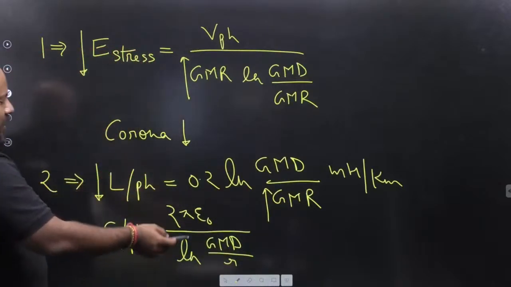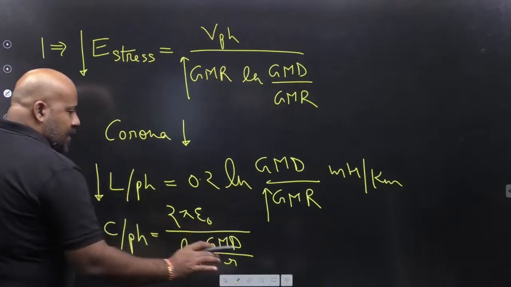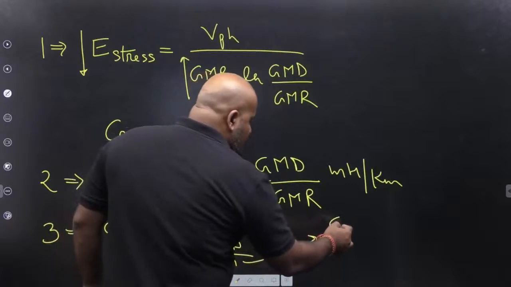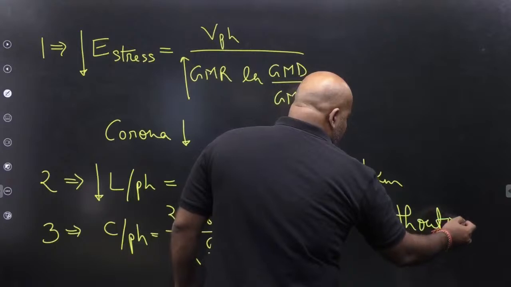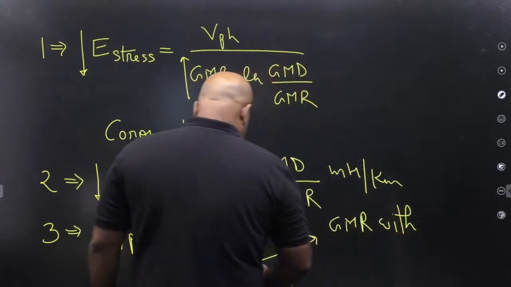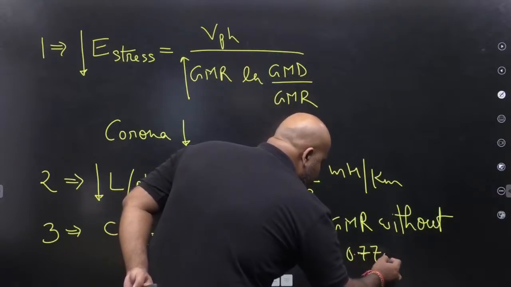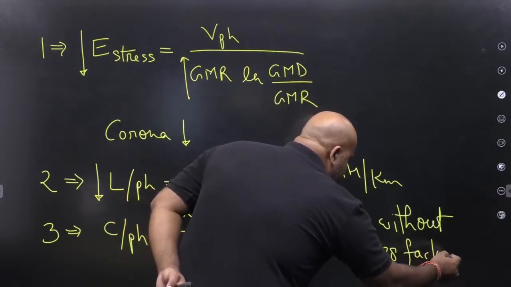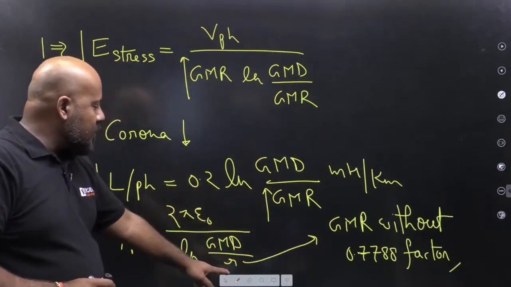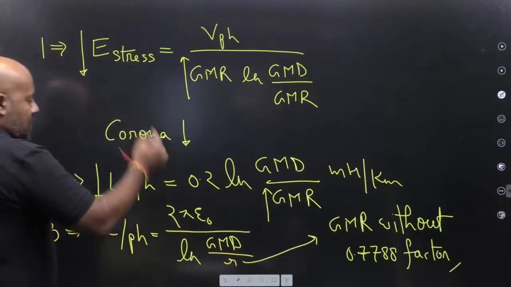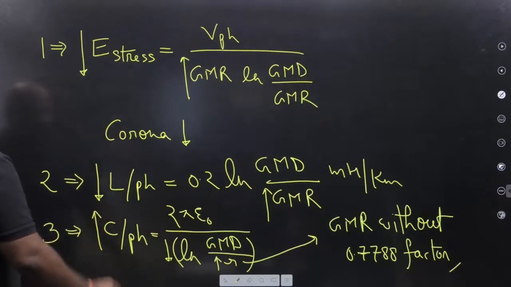So using the concept of GMR in capacitance calculation is not correct, and that is the reason we are simply writing R. But this R is GMR without the 0.7788 factor. Without this factor, the whole calculation is the same as for GMR. So you are saying, sir, R is increased, which means the denominator is increased and capacitance is increased.